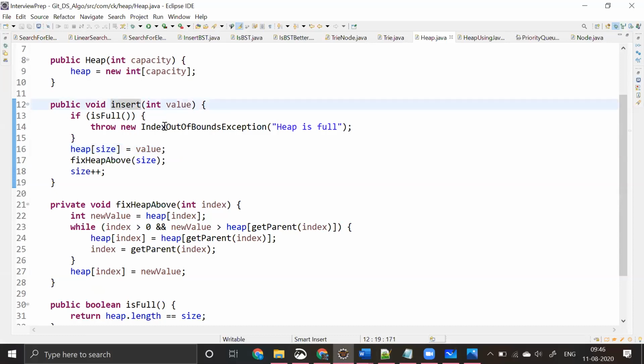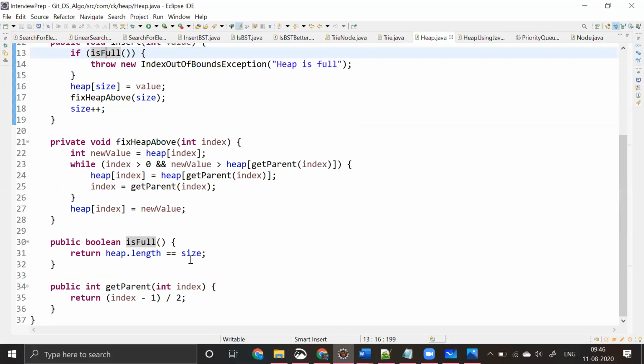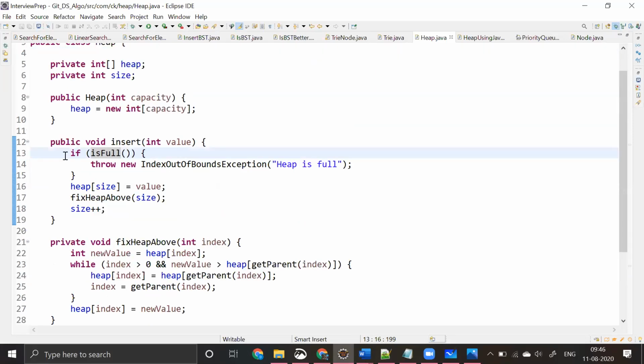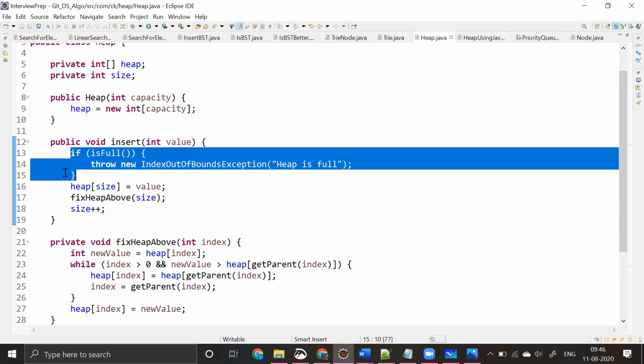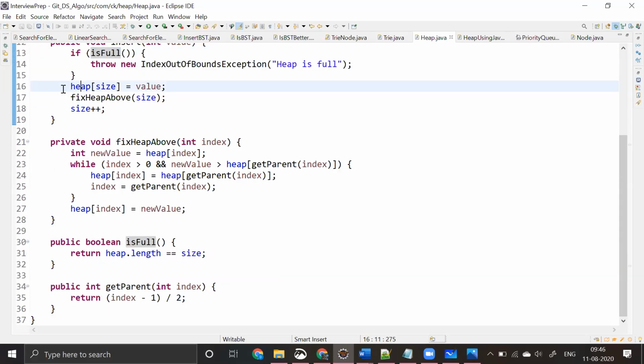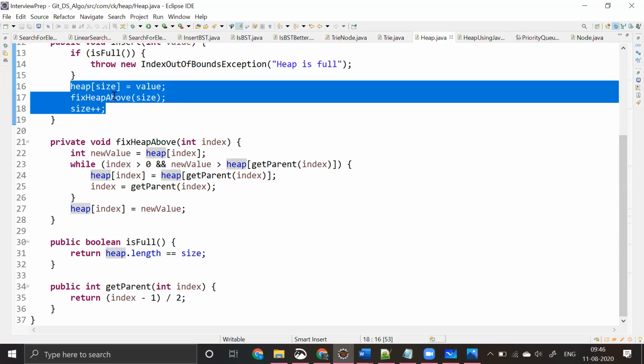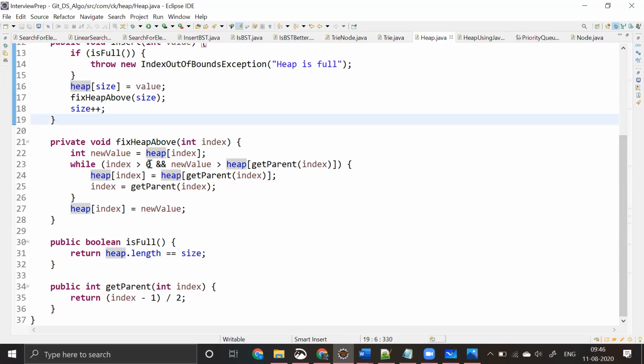My insert operation, what is it doing? I've written a method called isFull. It says if it is full, then there will be an exception, right? Even if you don't know what this syntax is, that's fine. But here, if it is full, you do something. In case not, you're trying to insert it, right? And then fix heap above, right?